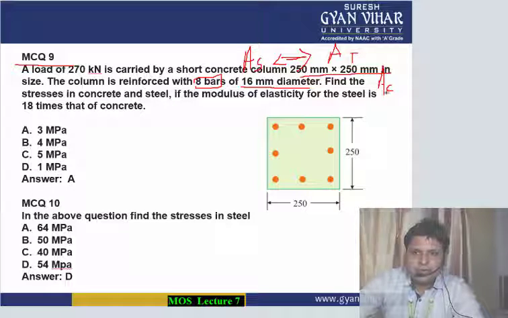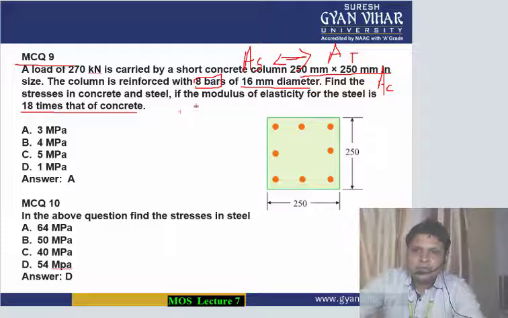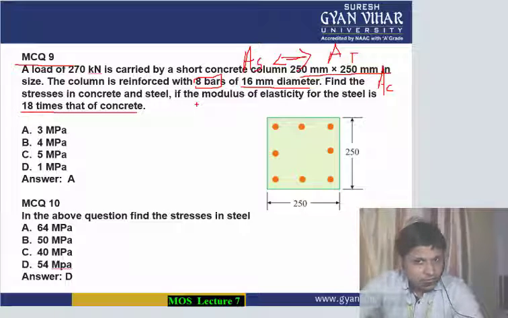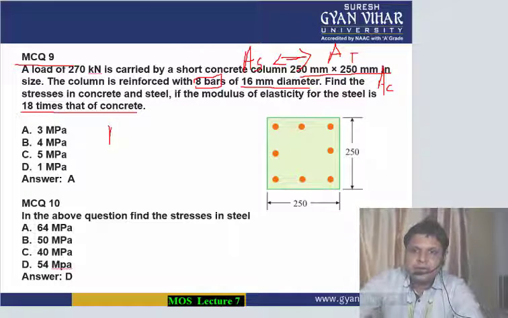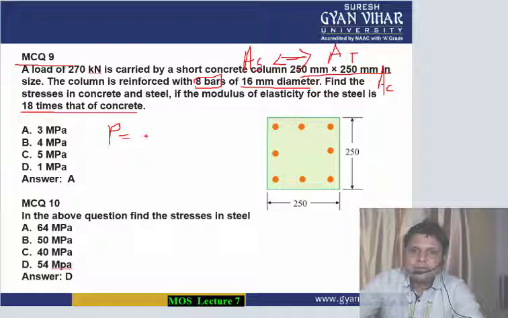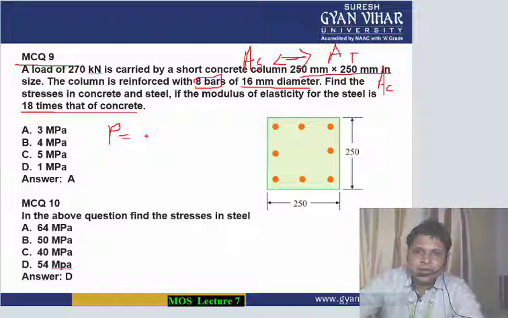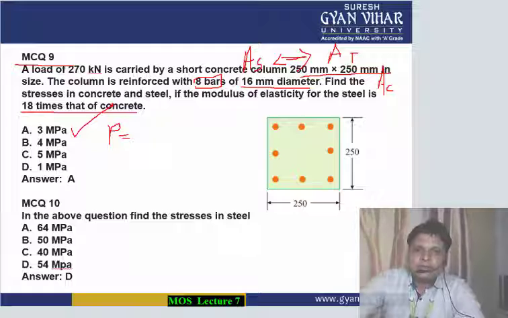And since the modulus of elasticity ratio is given to you as 18, from this the ratio of stresses you can also calculate. Finally you will put all these values in the formula of load, sigma C AC plus sigma S AS, and you will calculate the stress. You will find that the answer matches option A, 3 megapascal.